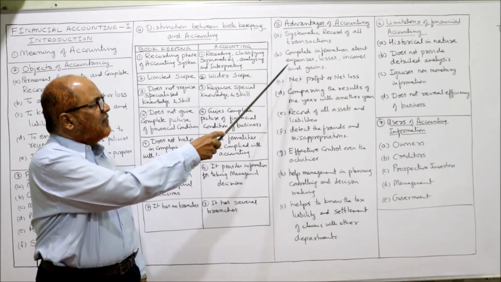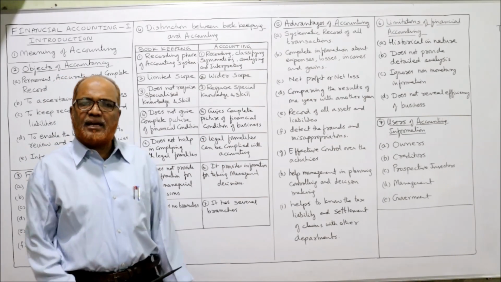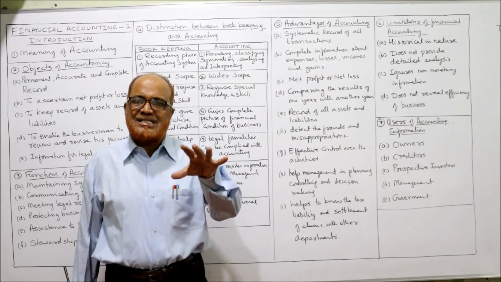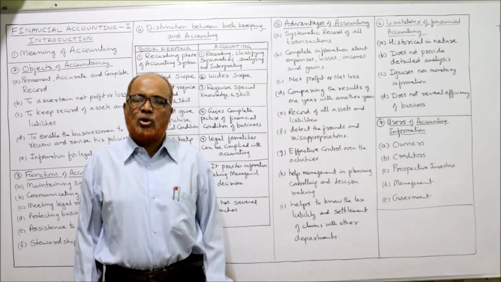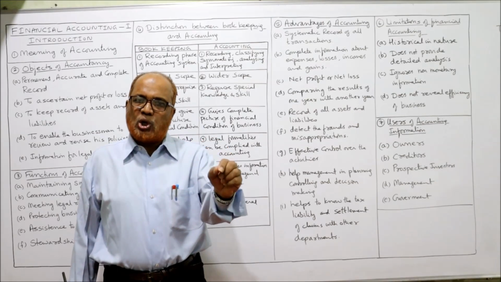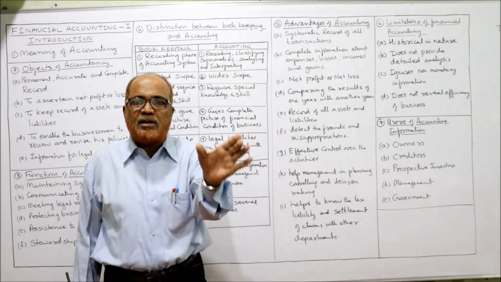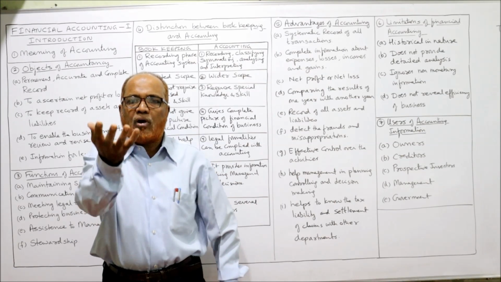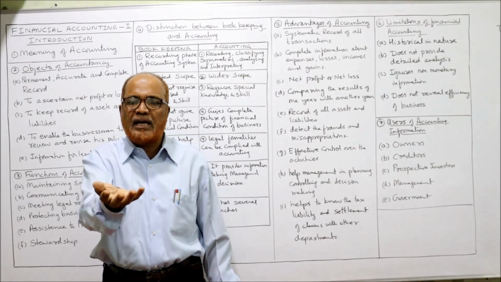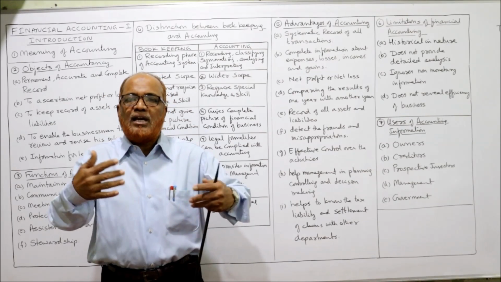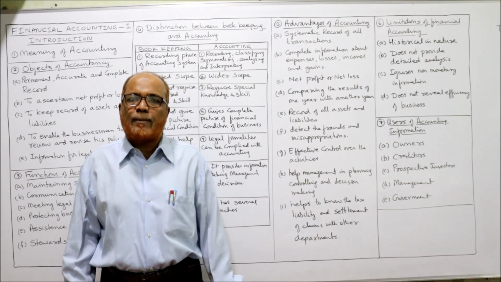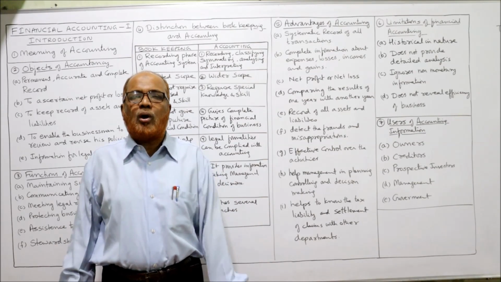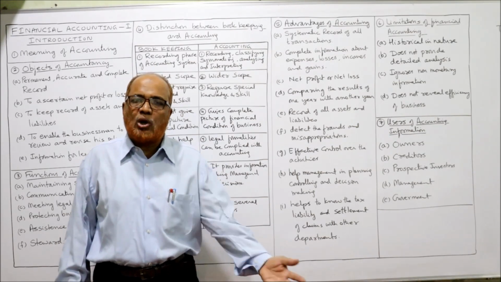Then second, complete information about expenses, losses, incomes and gains. Every business wants to find out whether the business has earned profit or incurred loss. To find out that, expenses, losses, incomes, gains should be systematically recorded. So here accounting will record all incomes, all expenses, losses, gains, systematically, so that we can easily find out how much profit we have earned. Without accounting, we cannot know how much profit was earned or how much loss incurred.